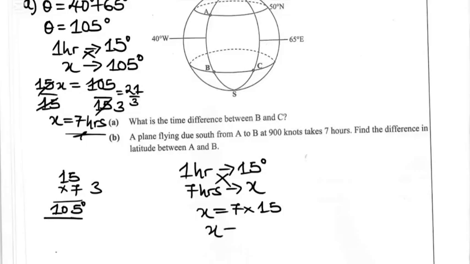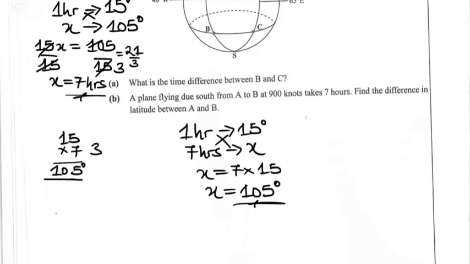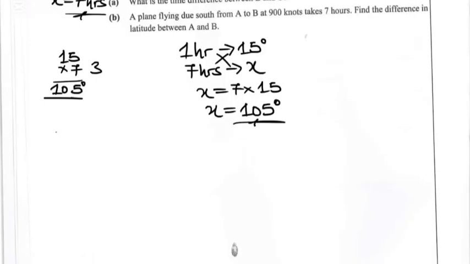So this simply means x is equal to 105 degrees, which is the difference in latitude between town A and B. So for the answer space, on A we are going to write 7 hours. Then on B we write 105. So we write x is equal to 7 hours. Then here the x we calculated is equal to 105 degrees. Thank you so much for watching this video.